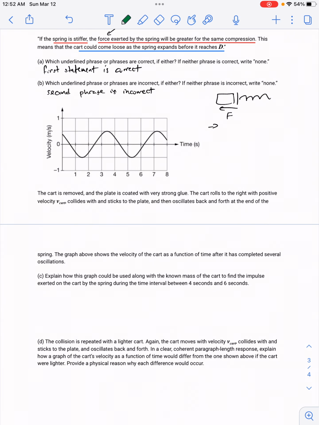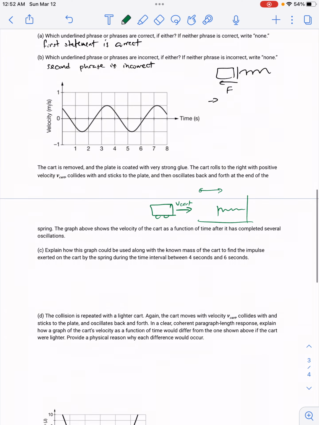Basically, the cart is removed, you add a very strong glue, and then the cart rolls right with positive velocity v cart. So it's the cart's coming in, like this. And it's going to hit that spring on the wall with very strong glue on it. When it hits it, it then bounces back and forth, right? So it oscillates back and forth, and it creates that velocity time graph.